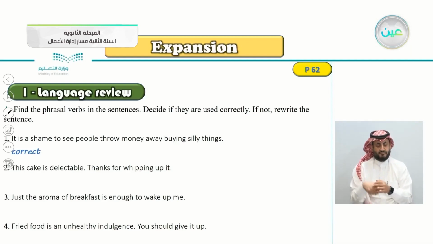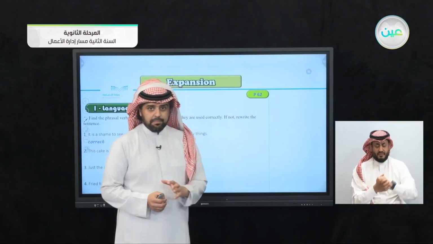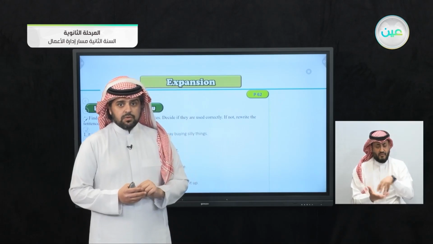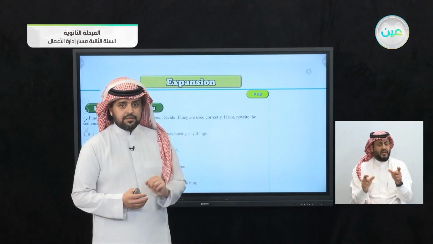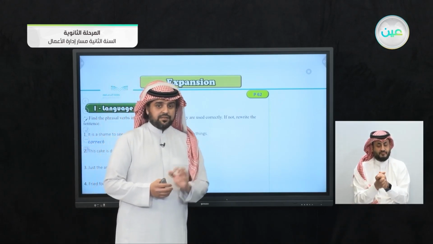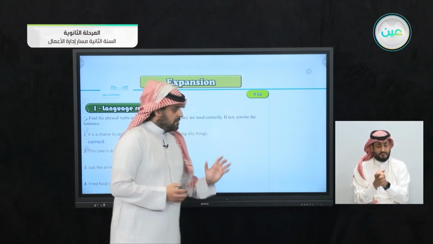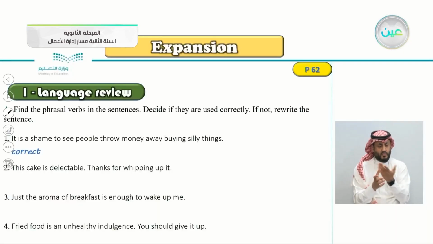Number 2, this cake is delectable. Thanks for whipping up it. So where's the phrasal verb here? Yes, thanks for whipping up it.